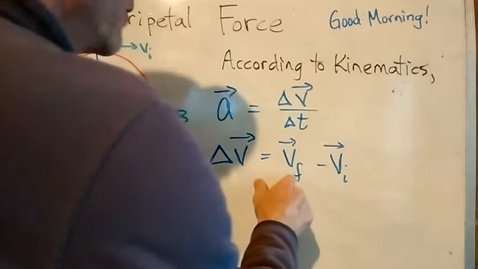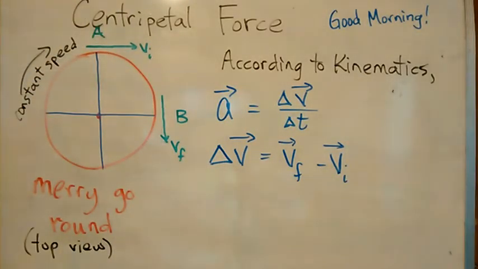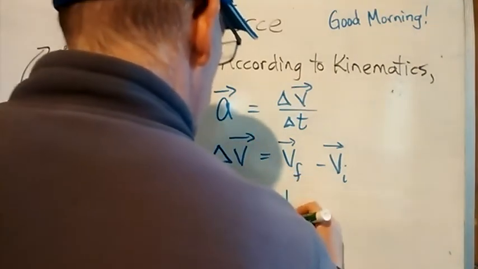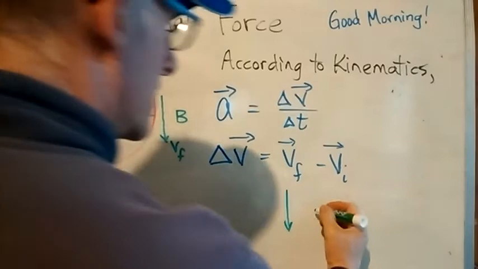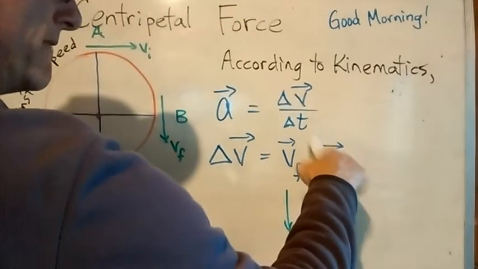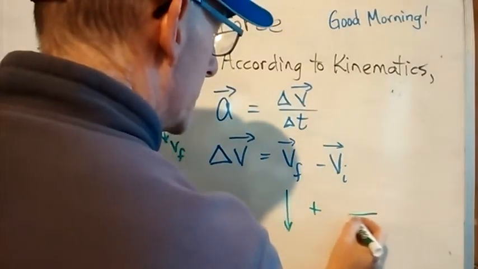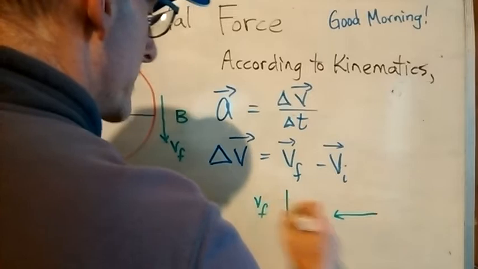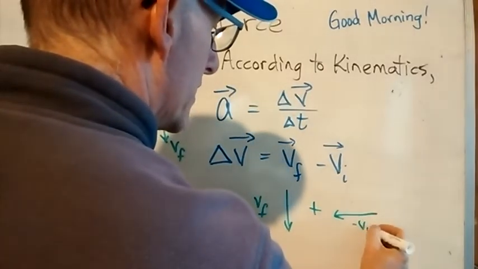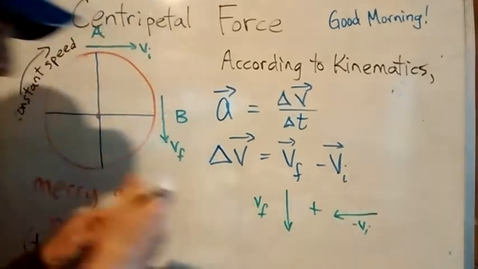So I've got velocity final in that direction, and minus this vector means adding that vector in the opposite direction. So I have to add VI, but in the opposite direction. I've got VF, and this one here is minus VI.